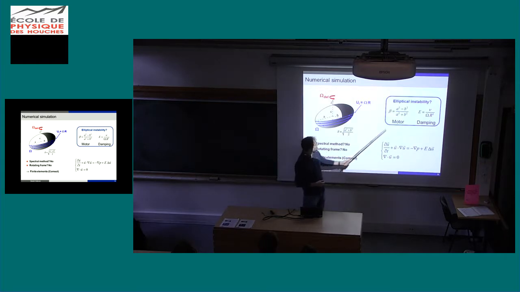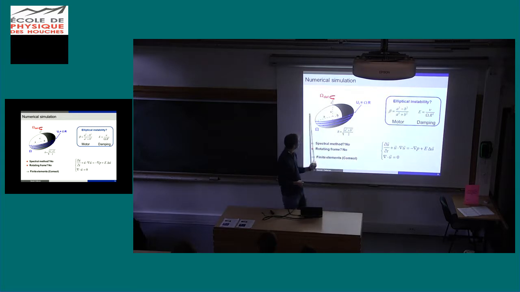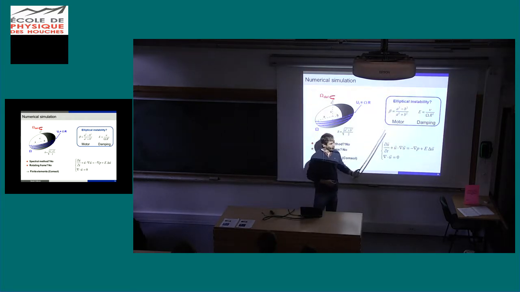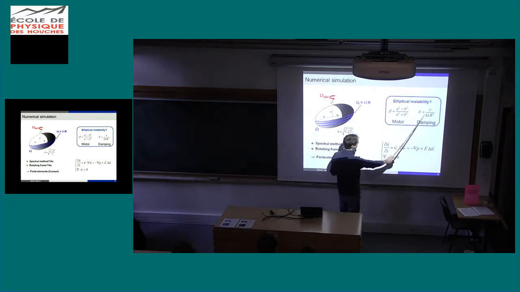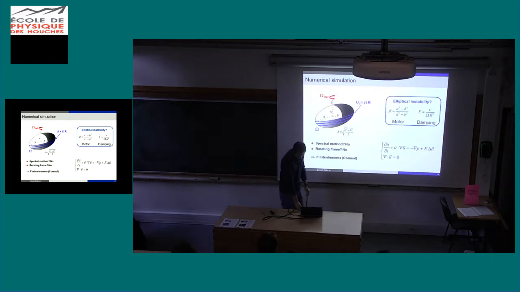And basically, I remind you, the motor of the instability is the ellipticity, the equatorial ellipticity of the core, and the damping is the dimensionless viscosity. So we need the ellipticity to be strong enough compared to that. Okay? And we will implement that in COMSOL, imposing a tangential velocity along the boundary, which makes the fluid rotate.